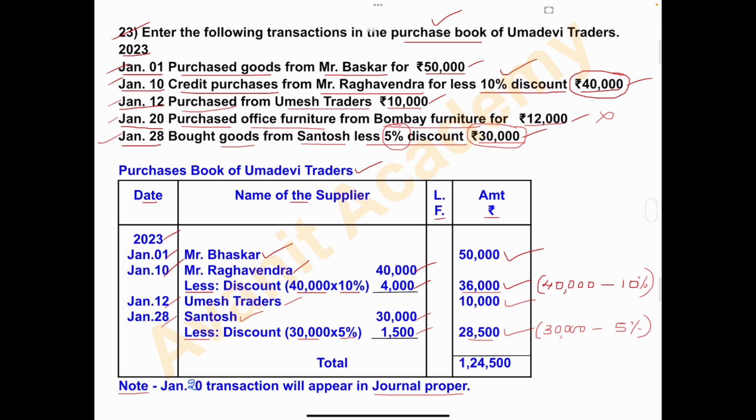So all the entries are over. Now add the amount column. 50,000 plus 36,000 plus 10,000 plus 28,500. And the total is 1,24,500. So on January 31st, at month end, how much is the total credit purchases amount? 1,24,500.